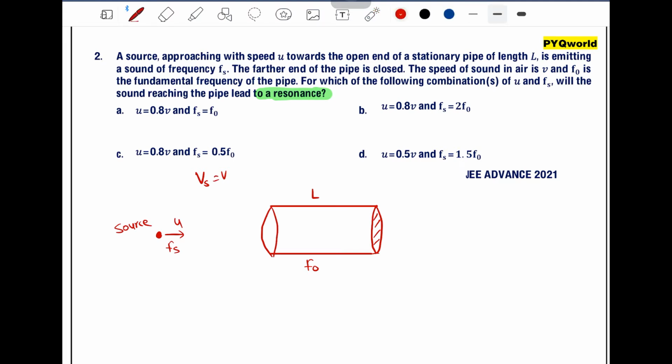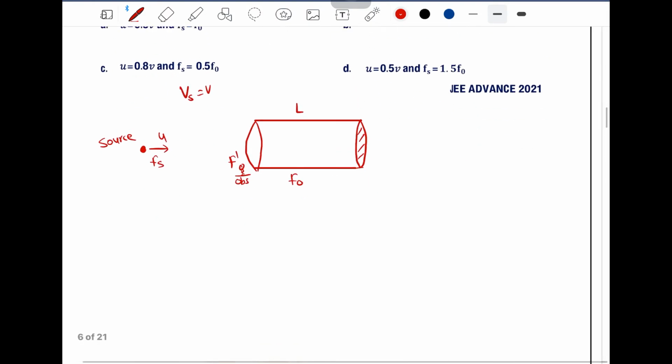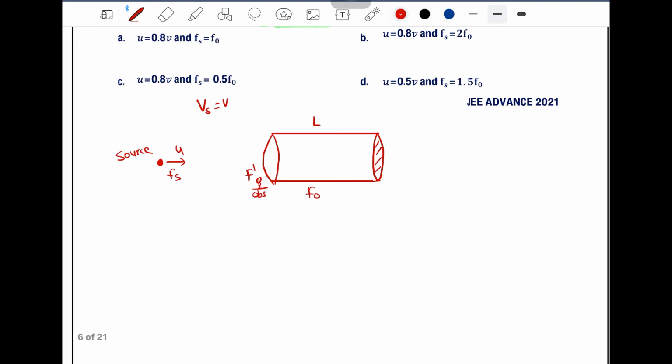Now see, as the source is approaching, let's say this pipe is the observer. As the source is reaching the observer, the apparent frequency observed by the observer is F dash. So first we'll find the apparent frequency.